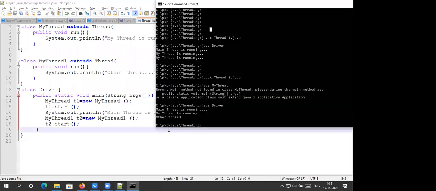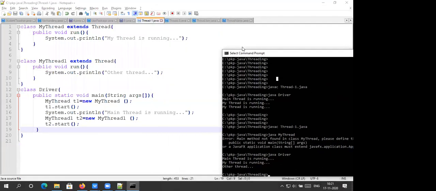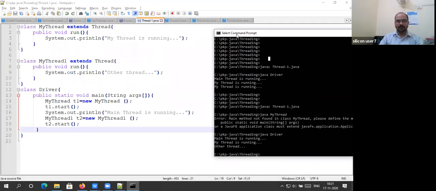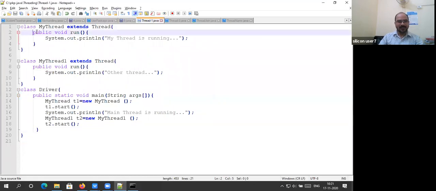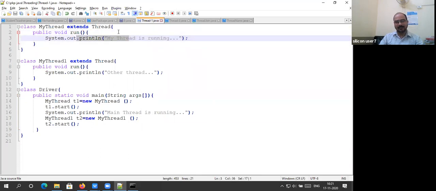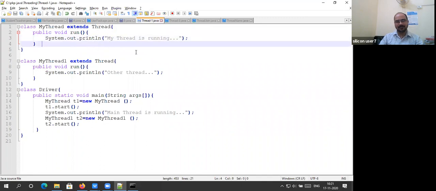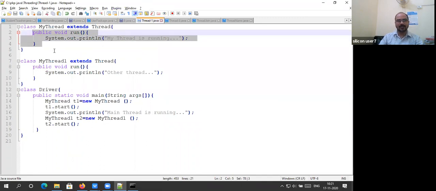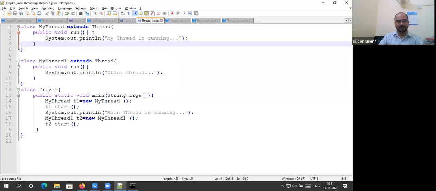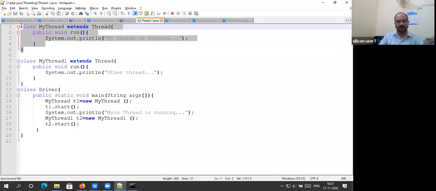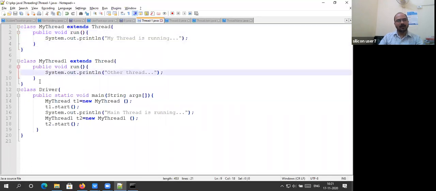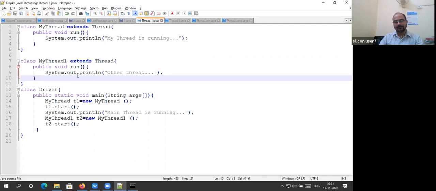Sir, excuse me, is this the only way to create multiple threads? No, not necessarily. For simplicity, I have done this. Even in the same run method, I can receive a parameter and conditionally check: if this is the thread name or thread ID, do this, else do this. That is the better approach. The operation can be decomposed conditionally inside the run method, so I define only one class and assign different tasks to different threads. Or, for simplicity, you can define another class. That I will do later on.